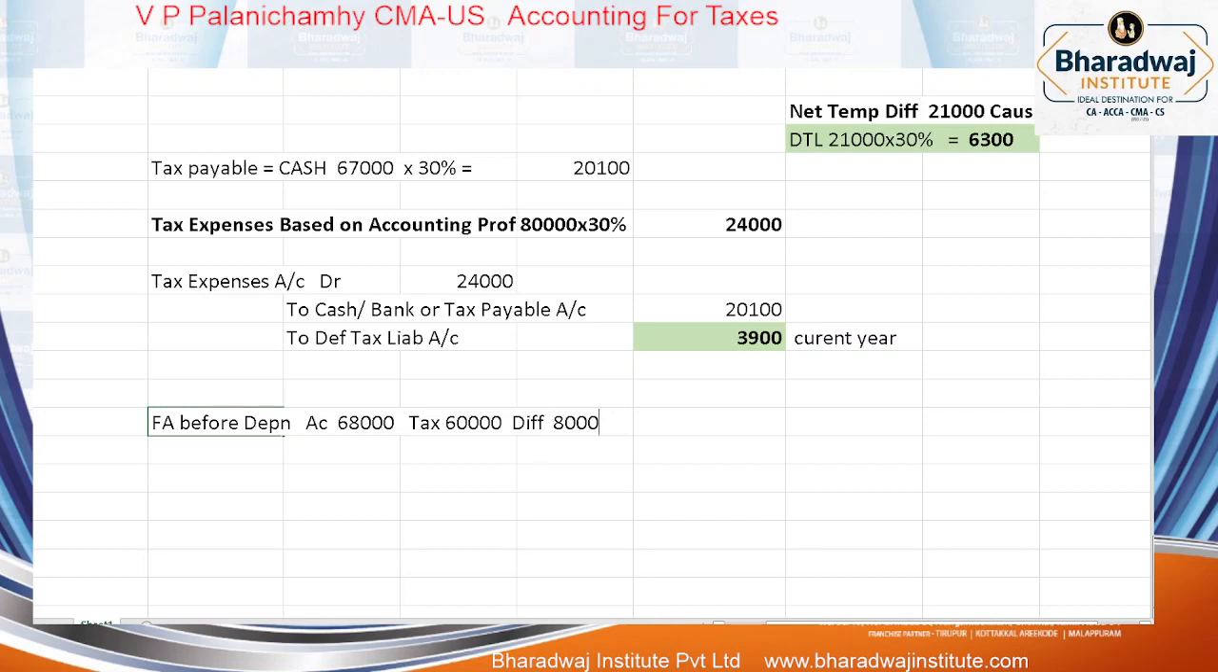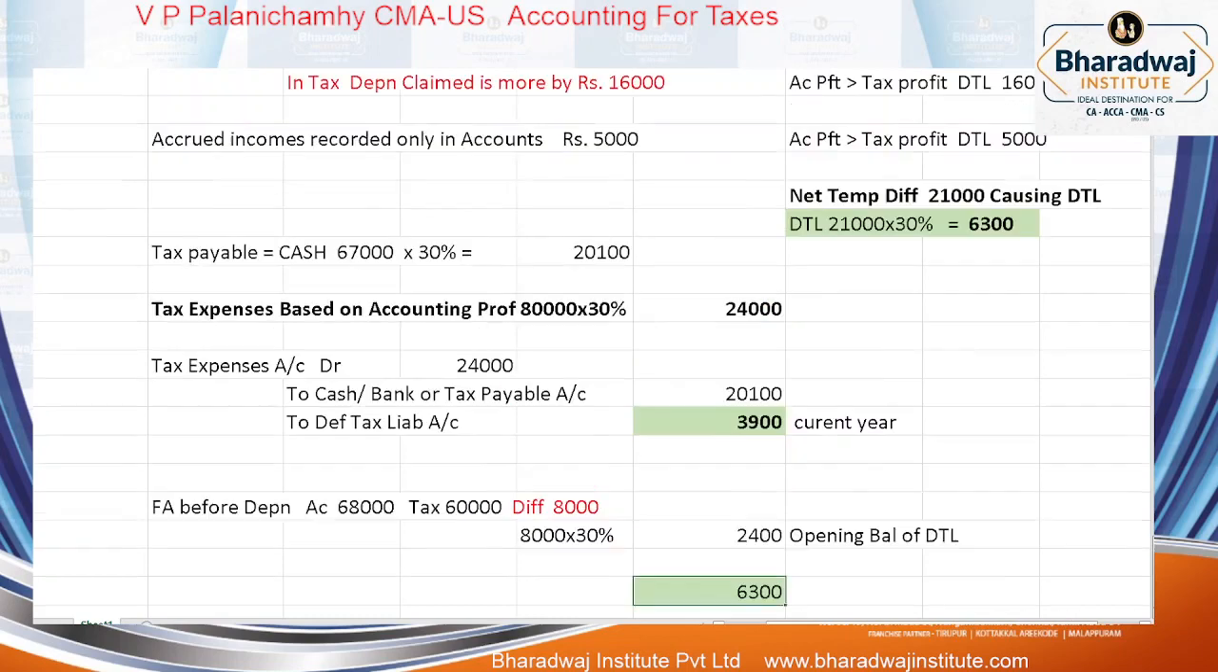What balance is this 8,000? Opening balance. Put 8,000 into 30%. What will it be? 2,400. This is your opening balance of deferred tax liability. So add 3,900 plus 2,400 and the closing balance will come: 6,300.